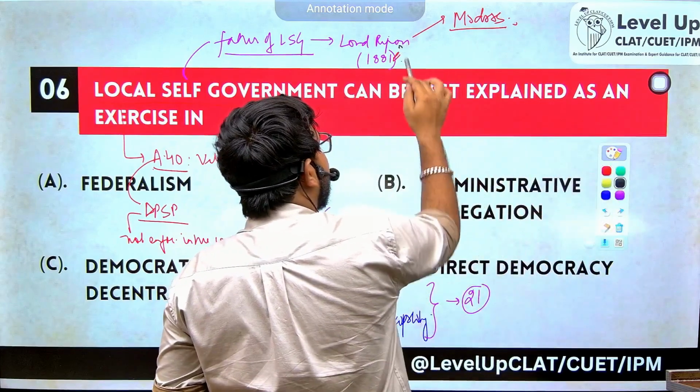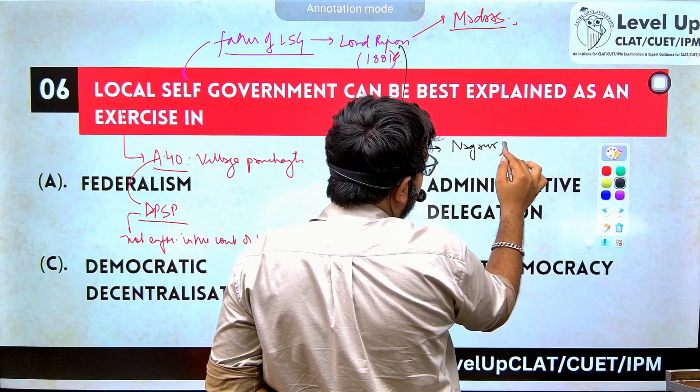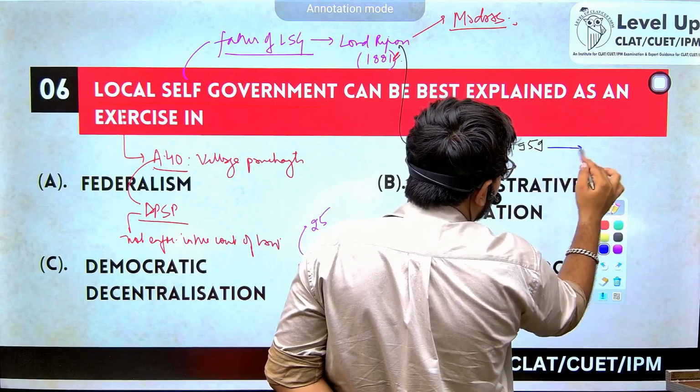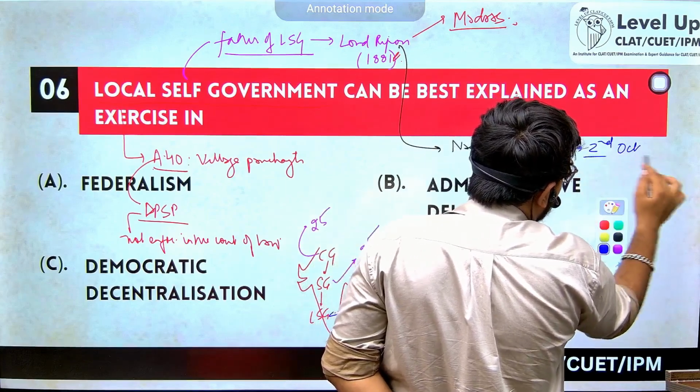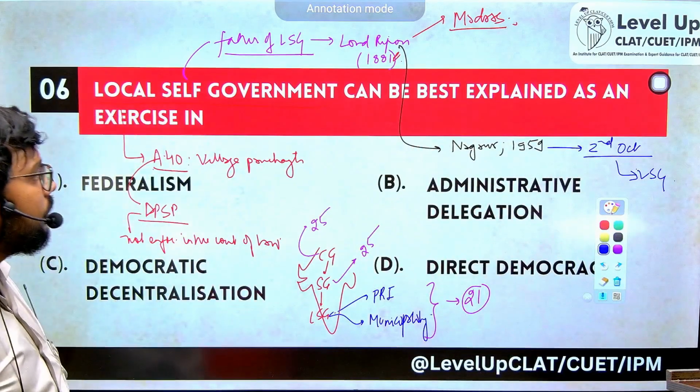Okay, in independent India, where did the Panchayati Raj system first come? My answer would be Nagaur, in the year 1959, and the day was 2nd October. Why 2nd October? Because Gandhi ji was in strong support of local self-government. Now, what is the purpose of local self-government?